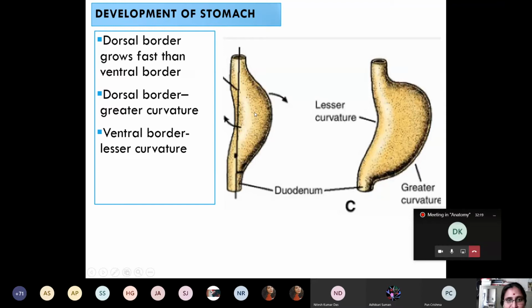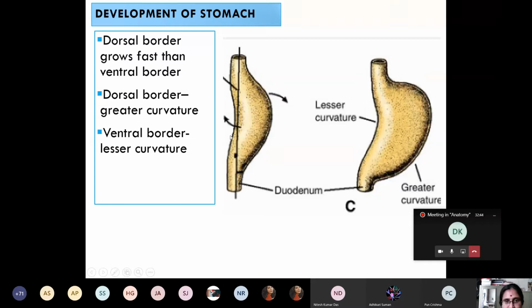So the stomach is derived from which part of the foregut? Distal, the caudal part of the foregut. Initially, the shape of the caudal part of the foregut is what shape? Tubular. And tubular changes into which shape? Fusiform shape.